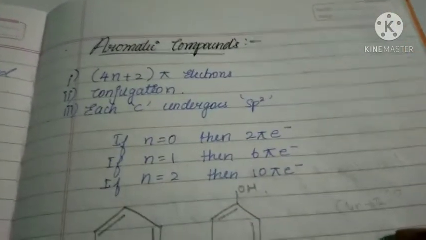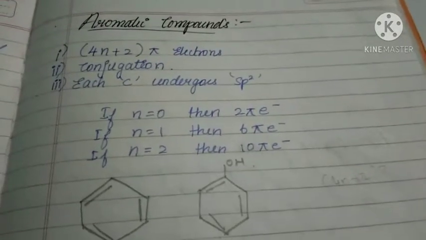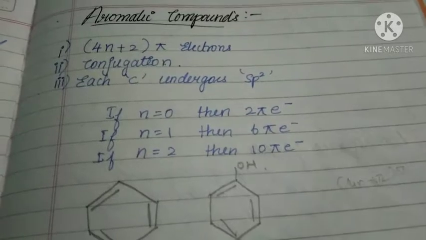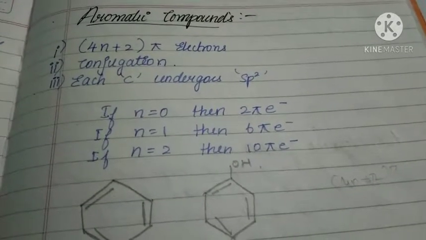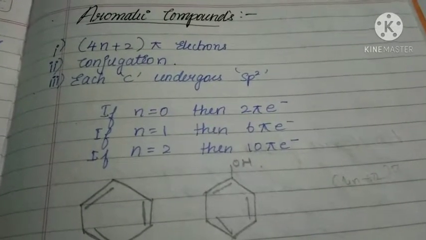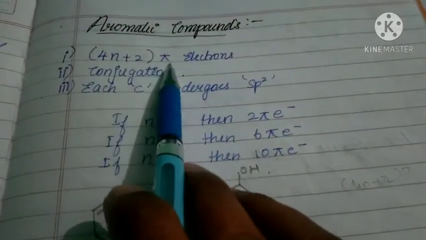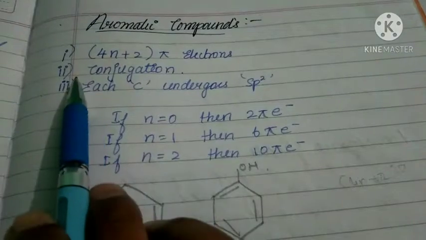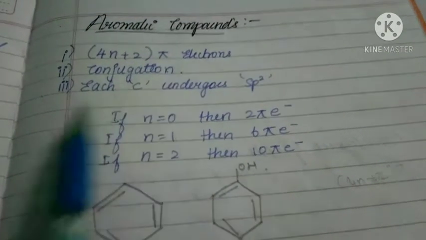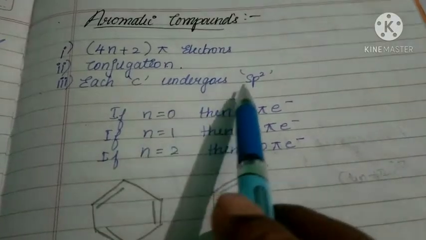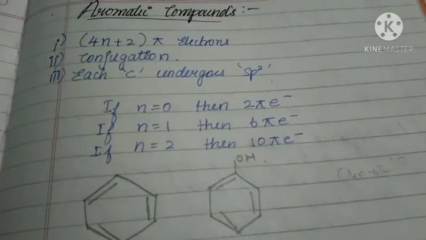Next one, aromatic compounds. Here there are three rules to show aromatic character. First rule is 4n plus 2 pi electrons. Second rule is conjugation. Third rule is each carbon undergoes sp2 hybridization.